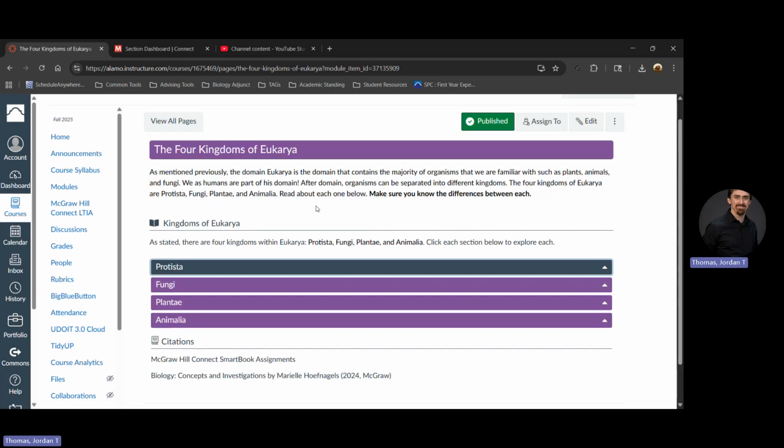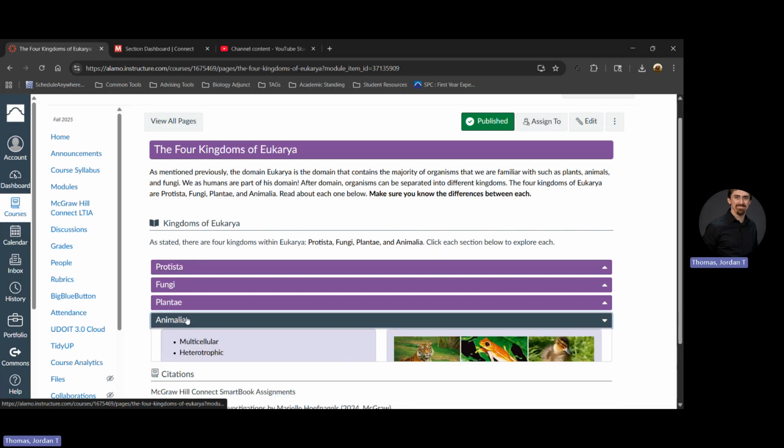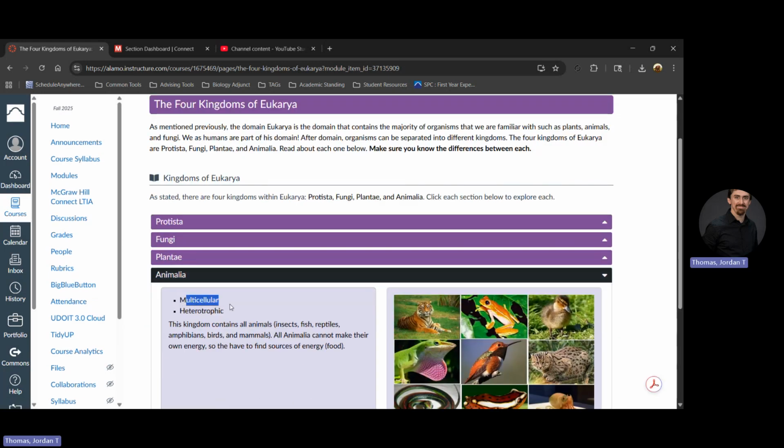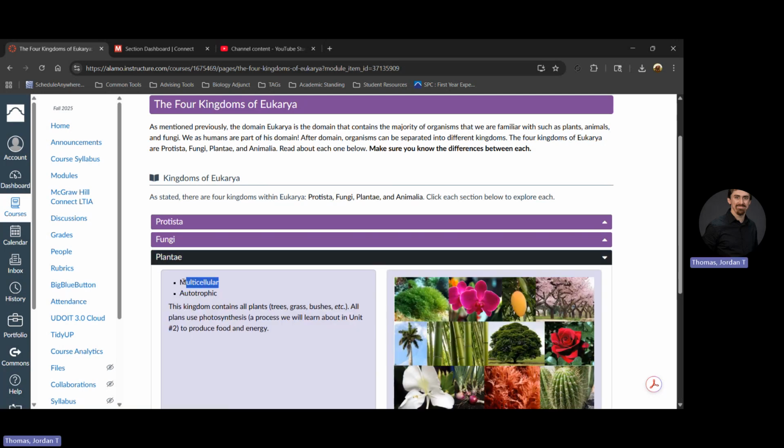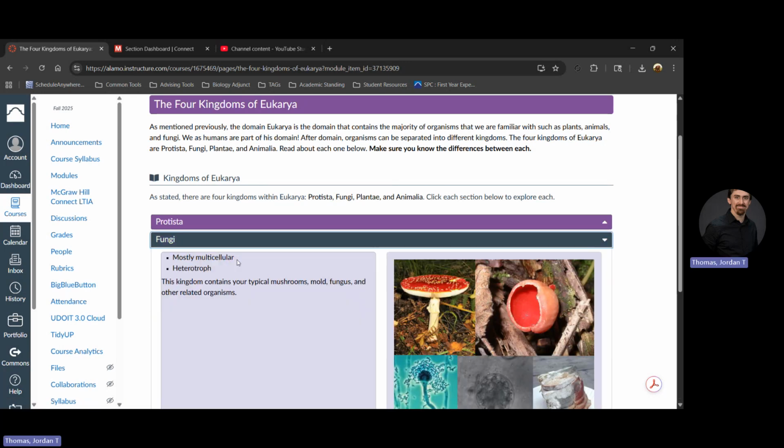So again, know the differences between these kingdoms. Animalia is multicellular and heterotrophic. This includes all animals, including us. Plantae is multicellular and autotrophic and includes all plants. Fungi are mostly multicellular. There are some unicellular organisms like yeast, and they're heterotrophic.